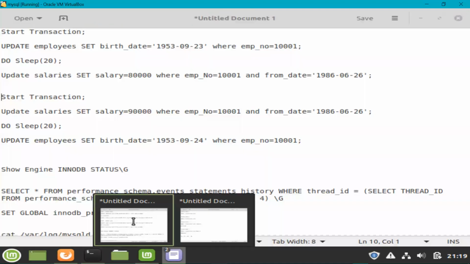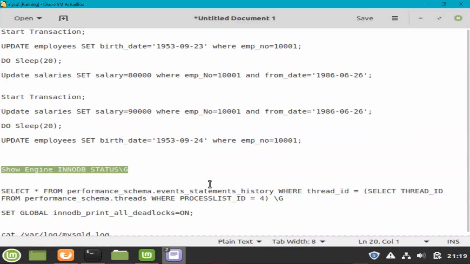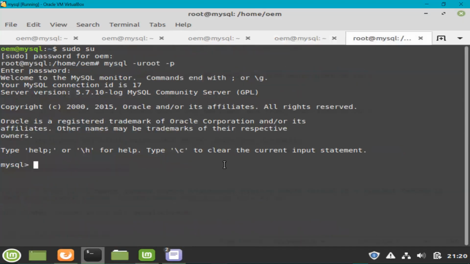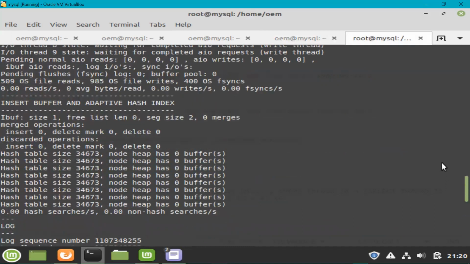So let me go back and show you this command, which is SHOW ENGINE INNODB STATUS. Let me go ahead and execute this, and then I'll explain it. Okay, so this command actually contains the latest deadlock that was encountered. So the last one. So if I go up